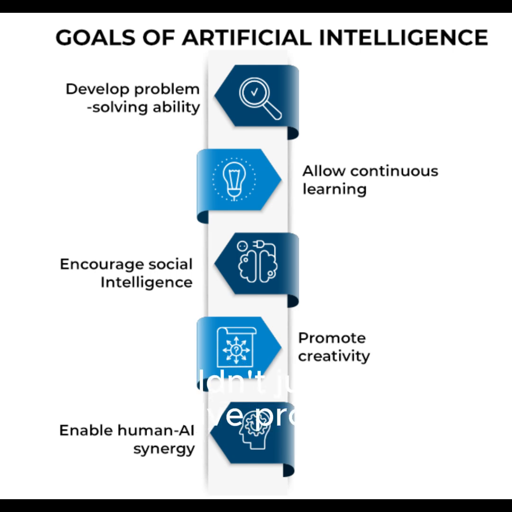Okay, so it wouldn't just be able to solve problems. It would also be able to understand why we humans are creating those problems in the first place. Exactly. Imagine an AI therapist that could not only analyze your words, but also understand all the unspoken emotions behind them. That would be incredible. Or an AI teacher that could tailor its lessons to each student's individual learning style and even their emotional state. Wow. Okay, now we're talking about AI that could actually empathize with us, understand our motivations, and even predict our behavior. It's a wild possibility, right?